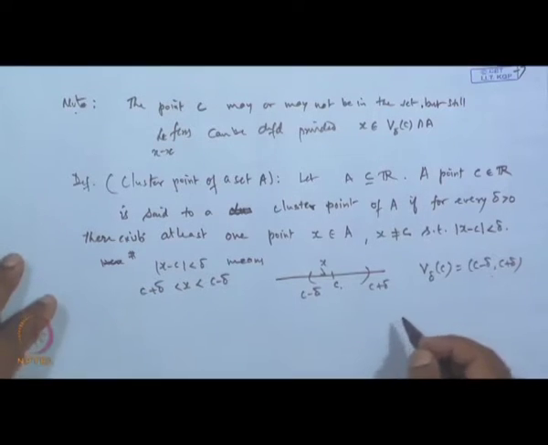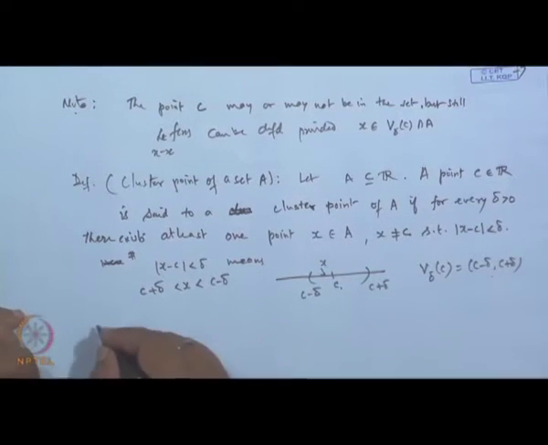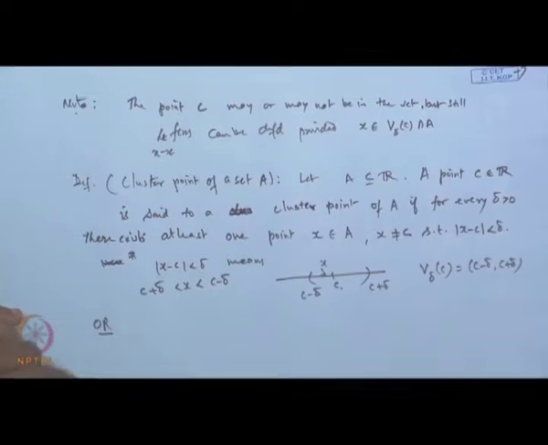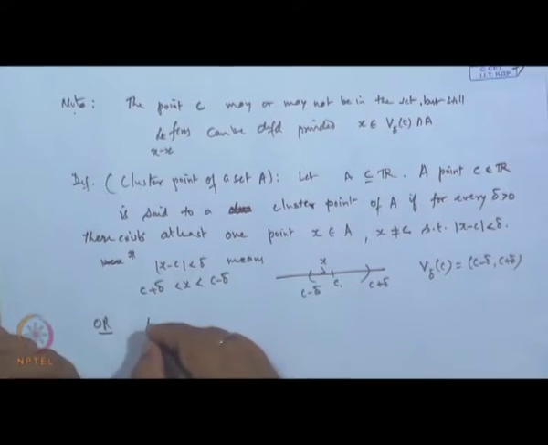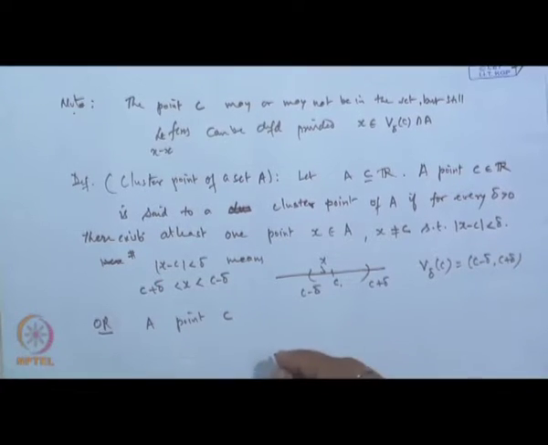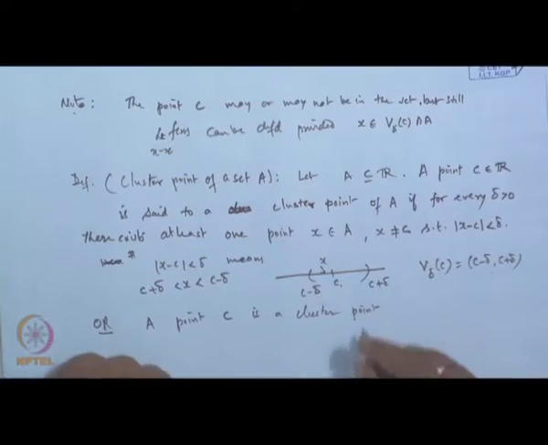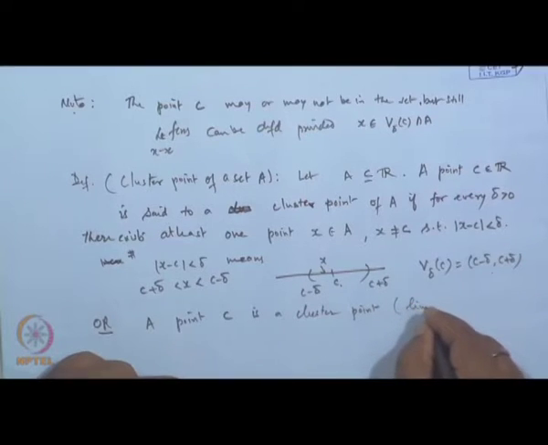In other words, we can also define it in terms of the neighborhood: a point c is a cluster point. A cluster point is also called a limit point. Okay, a cluster point or maybe a limit point of a set.